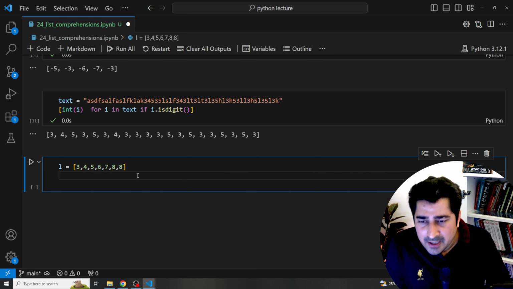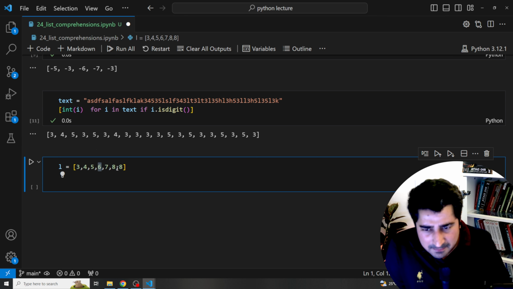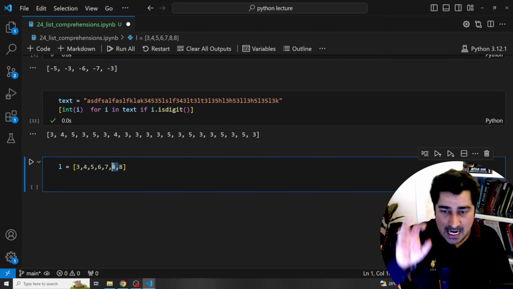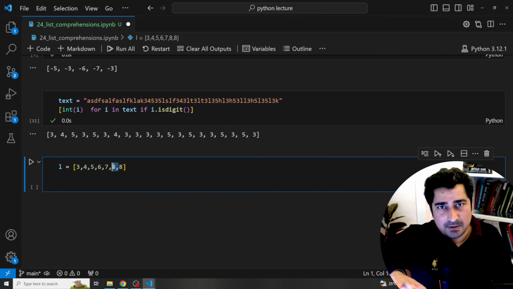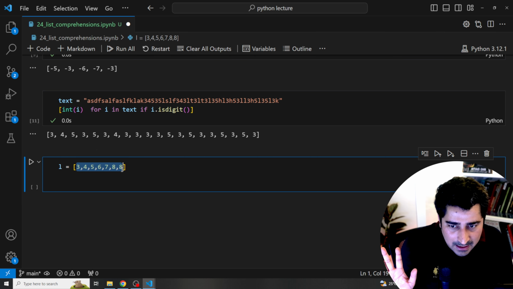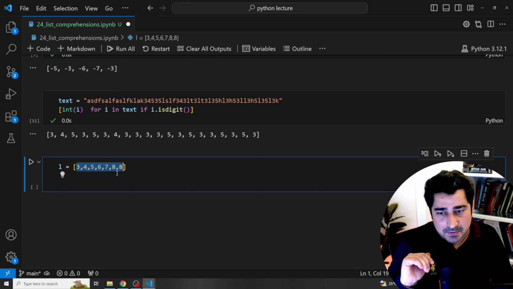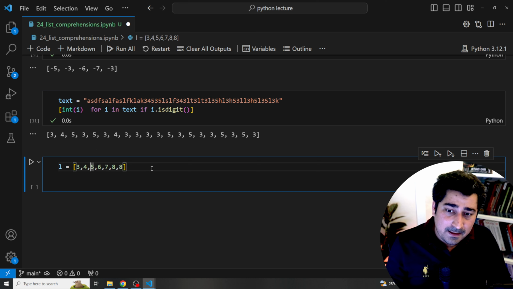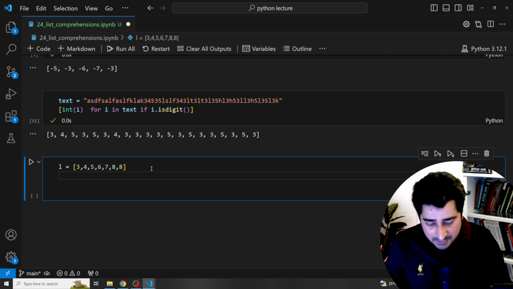So wherever you are able to find an even number, just try to write even in a string format. And wherever you are able to find an odd number, just try to write odd. It means you have to prepare an alternative list. So wherever we have an even number, write even. Wherever we have an odd number, write odd. That is the output which I am looking for.